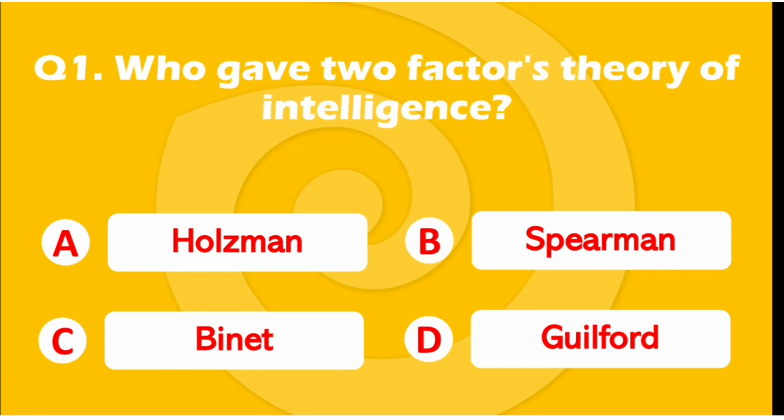You have to do this step in every question, and then you'll check how many of your answers are right. So let's get started. You can pause this video and then I'll tell you the right answer. The right answer is option B Spearman.